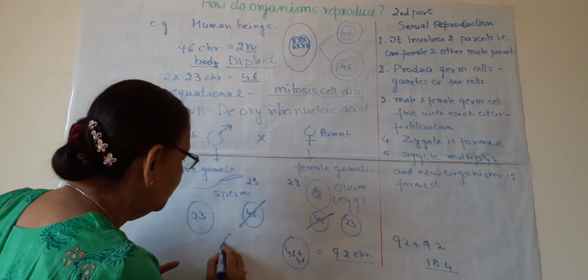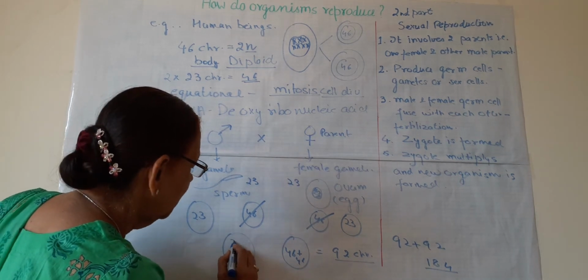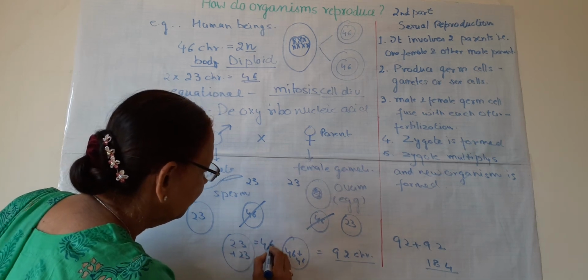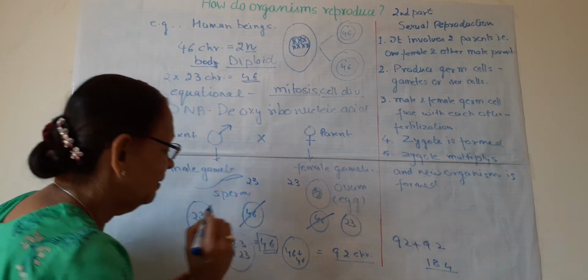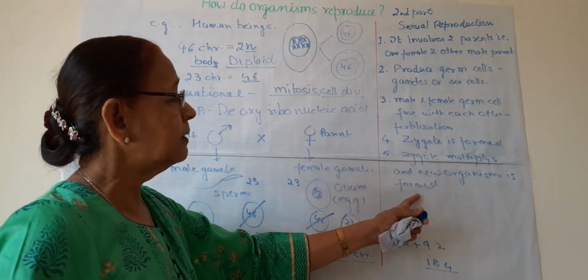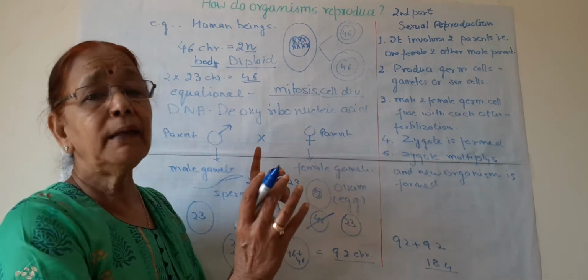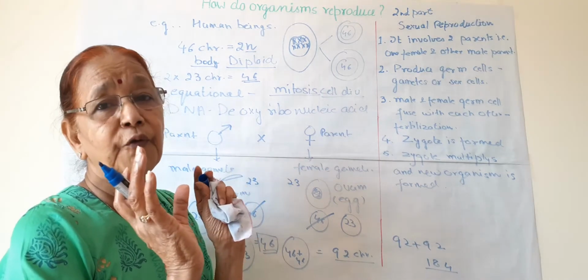When they fuse to form a zygote, 23 plus 23 is equal to 46 chromosomes in the zygote, and this zygote can multiply by division and all the cells will have 46.